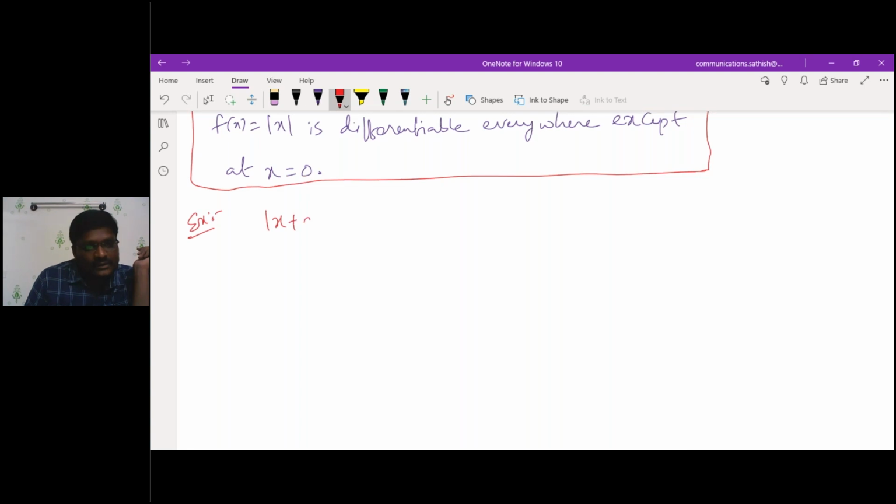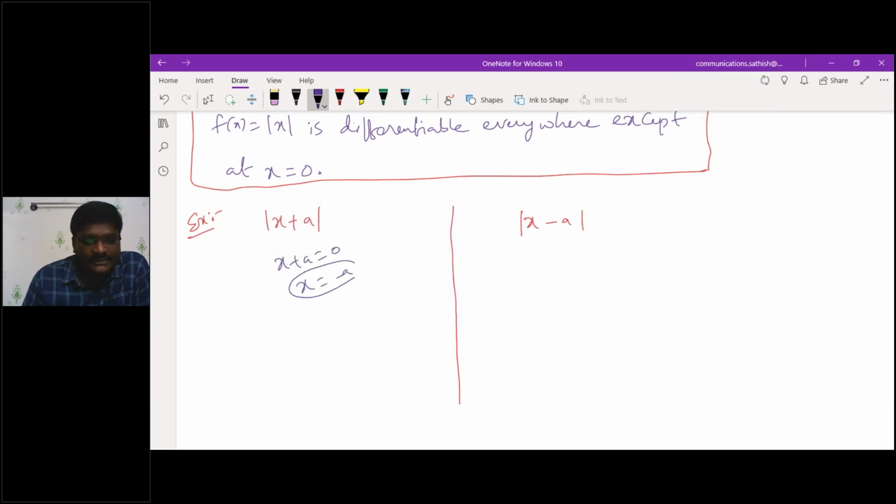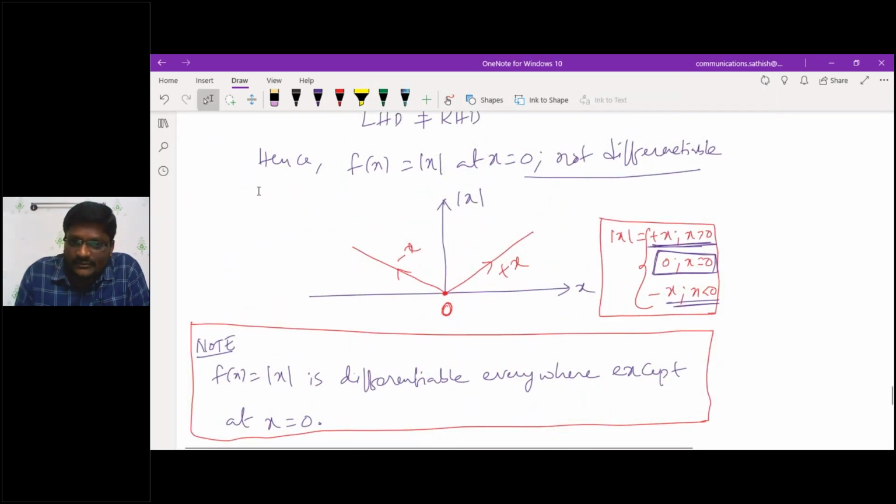Suppose I give some more examples like this. What about mod x plus a, and what about mod x minus a? I just want the differentiability, nothing more than that. It is similar to your mod x function, only the point a is there. If you represent x plus a as equal to 0, x is equal to minus a only. Modulus means plus x for x greater than 0 and minus x for x less than 0, which is similar to your mod x function.